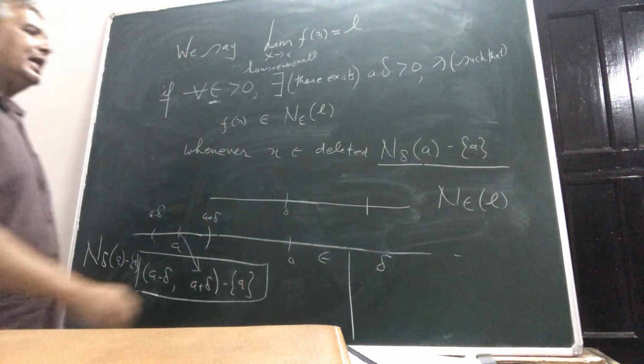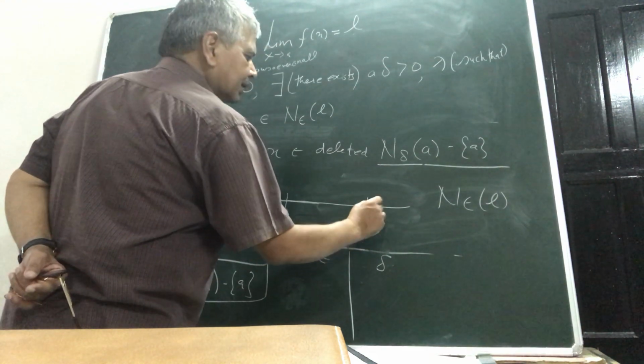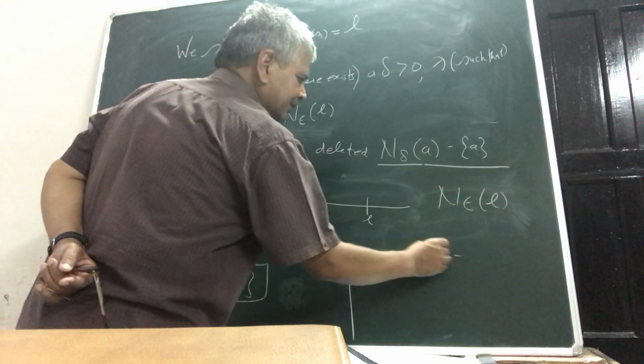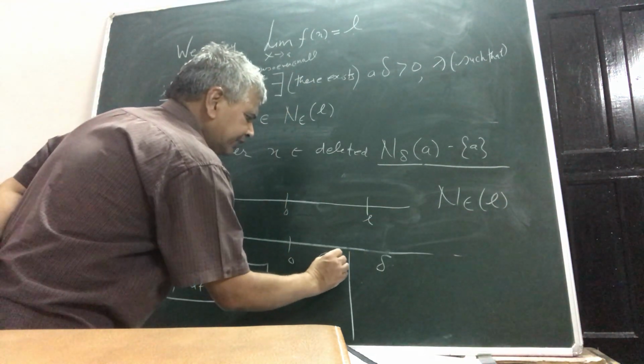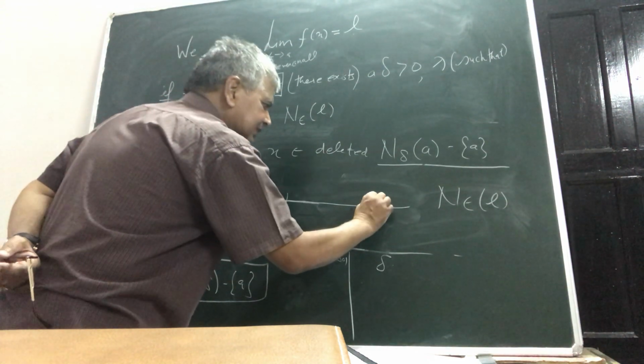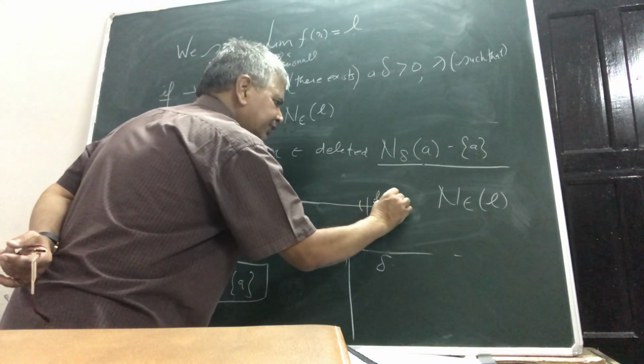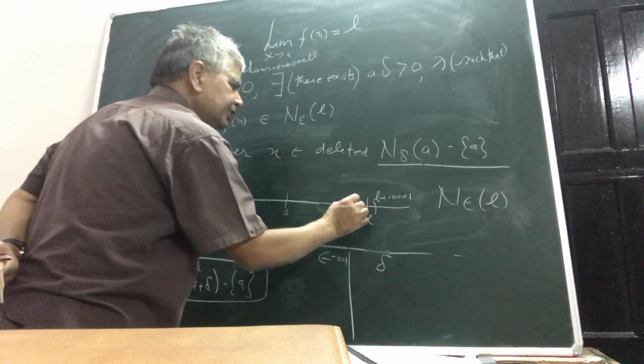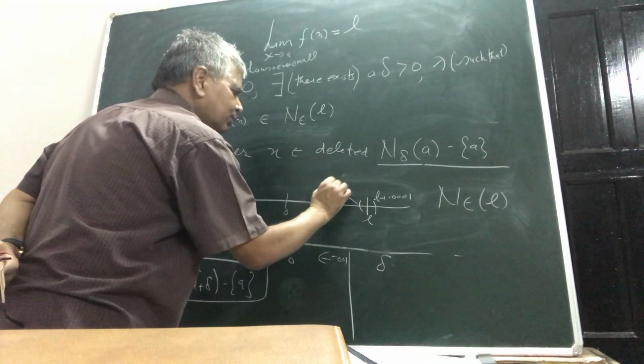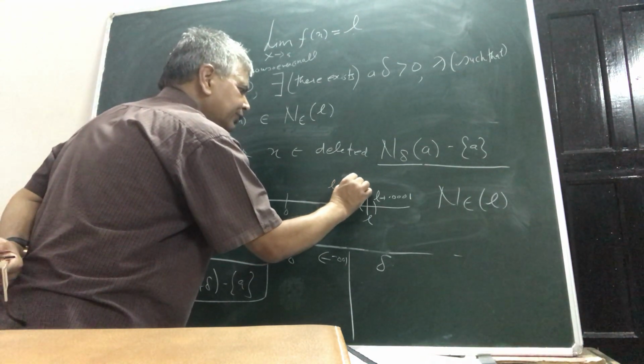So on this L, you take any number. Suppose I have given epsilon the value 0.0001. So suppose this is the mark here, this is the mark here. This is L plus 0.0001, and this is the mark corresponding to L minus 0.0001.